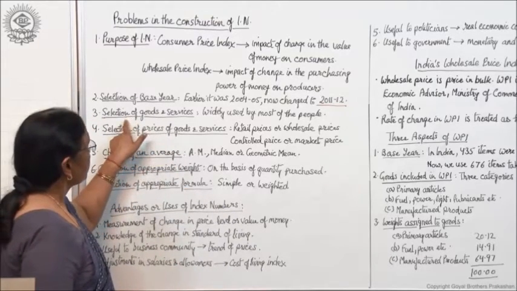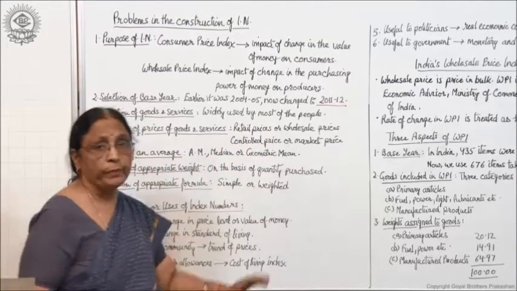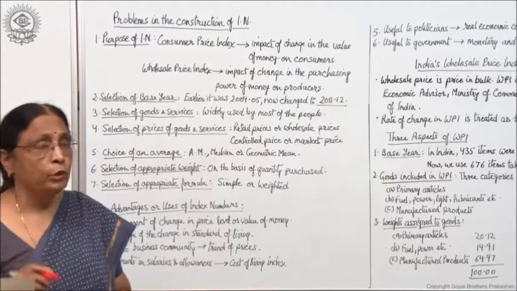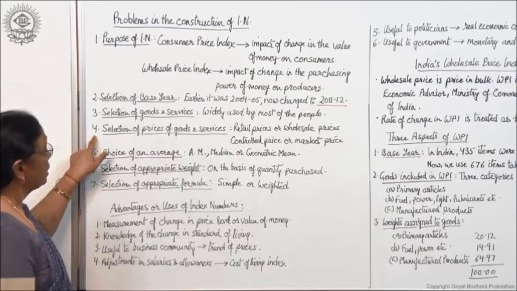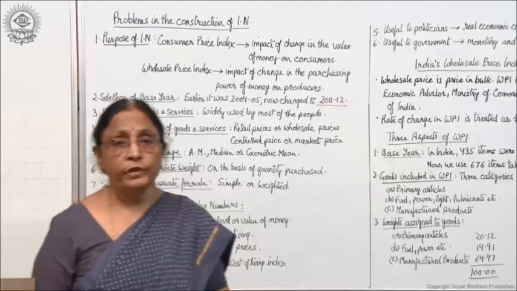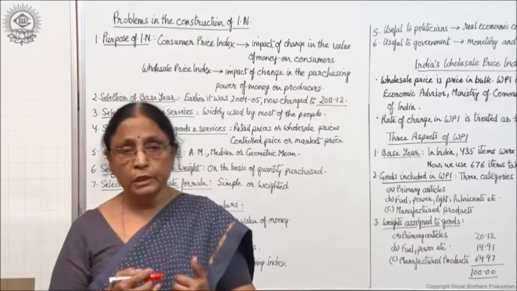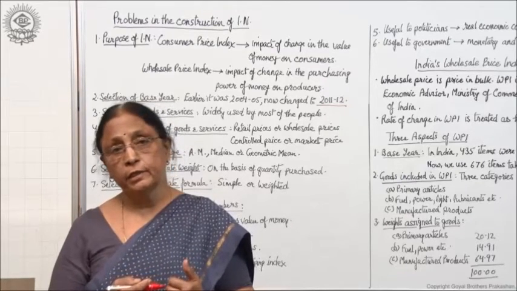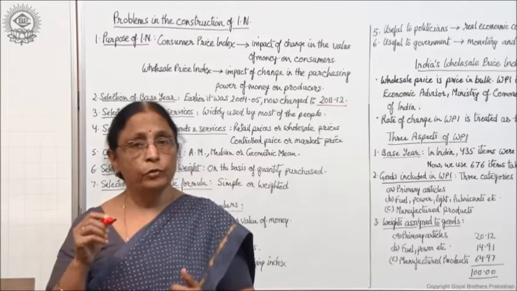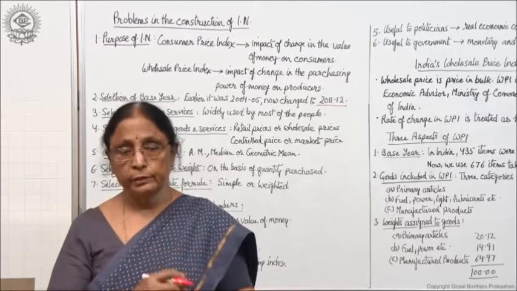So this way, selection of goods and services is another problem widely used by most of the people. Such goods only we should consider based on the purpose of our inquiry. Fourth is selection of prices of goods and services. When we have selected the base year, we have selected the goods and services, now we have to select the prices of these goods and services, right? We have to find out what are the prices of the goods and services that you have selected.